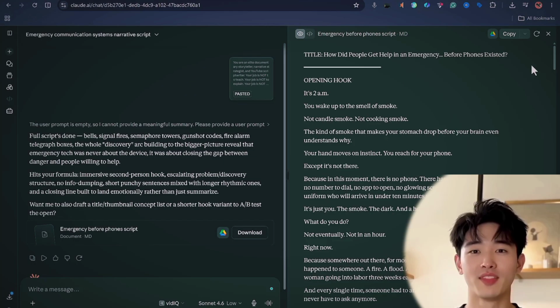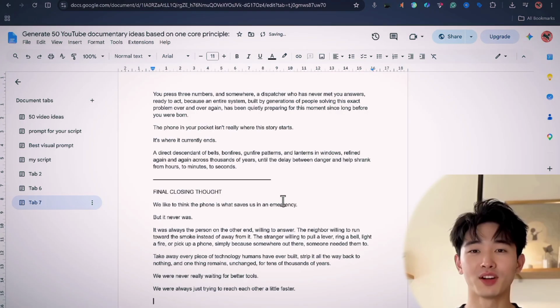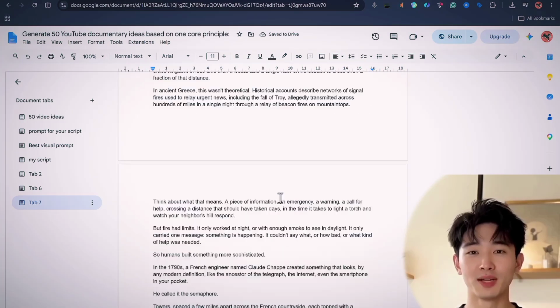Alright, so now you have your script. What you just need to do is copy it from Claude AI here, open a Google Doc file, and save your script somewhere. As you can see, I have my script here now.